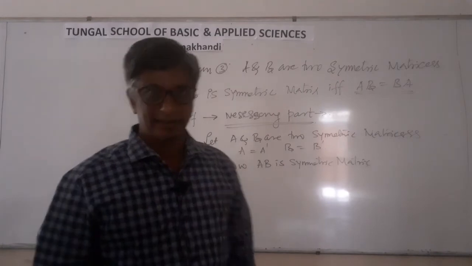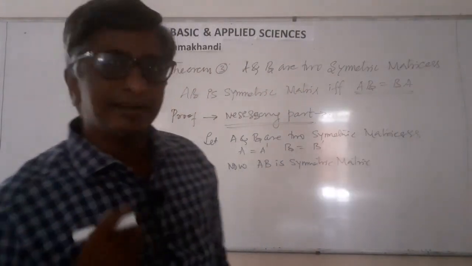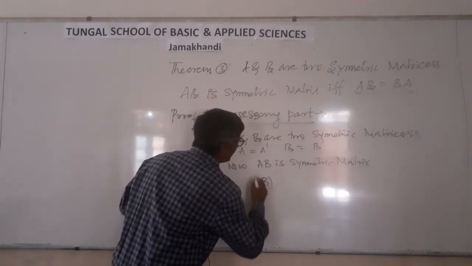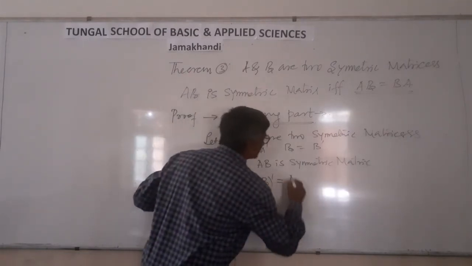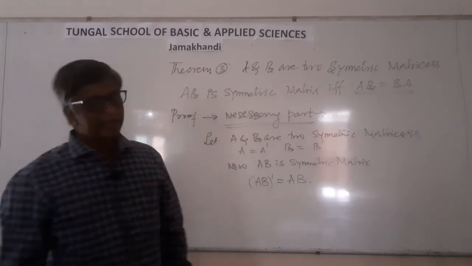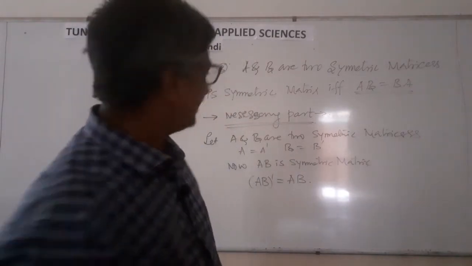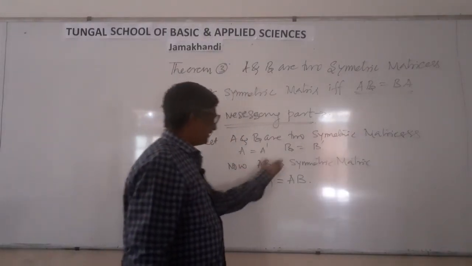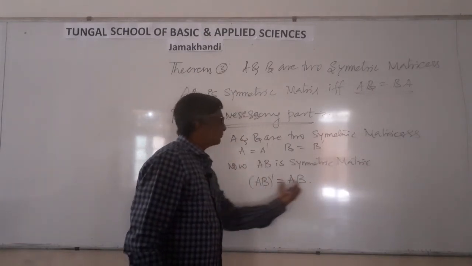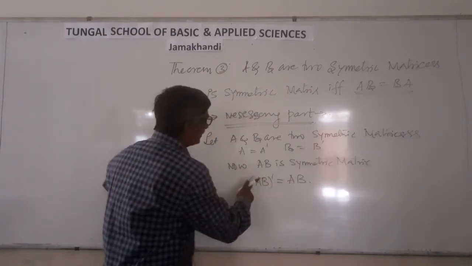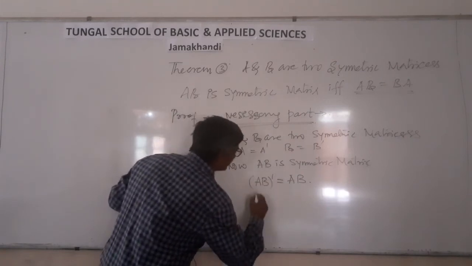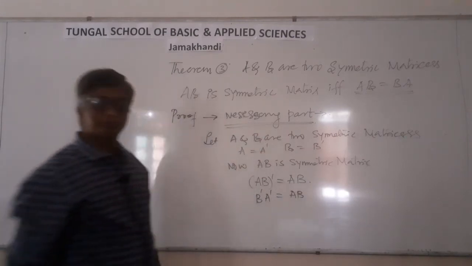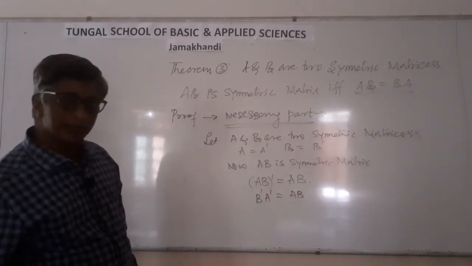I am considering AB is a symmetric matrix. If AB is symmetric matrix, (AB) dash equal to what? AB or not? (AB) dash must be equal to AB, then only AB is a symmetric matrix. What is (AB) dash? B dash A dash equal to AB or not? B dash A dash equal to AB.